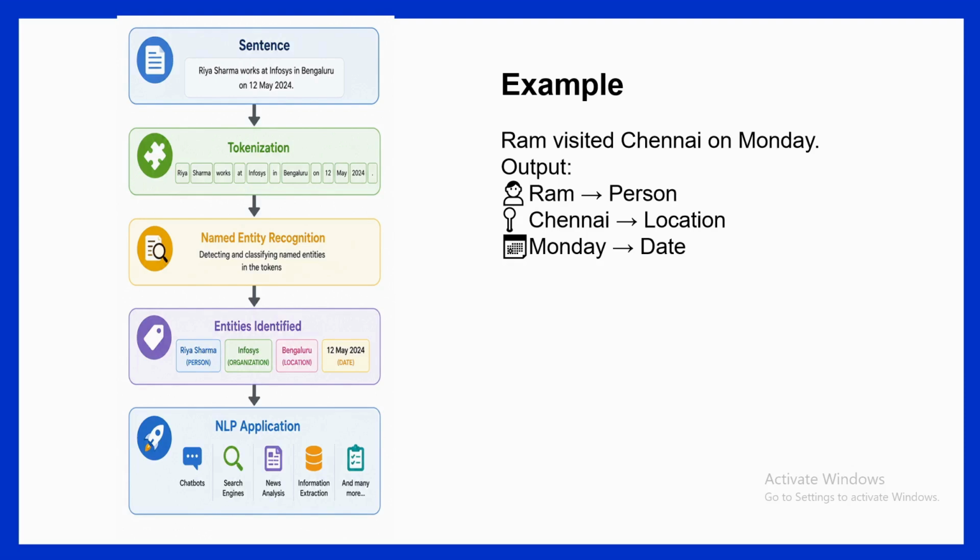Finally, these identified entities are passed to an NLP application such as a chatbot, search engine, healthcare system, or news analysis application. So this workflow is quite simple. First we receive a sentence, then we tokenize it. Finally, we identify the named entities. After that, these entities are used by different NLP applications to perform intelligent tasks. So next, we'll switch to Google Colab and see how Python and the NLTK library can automatically identify named entities from a sentence.